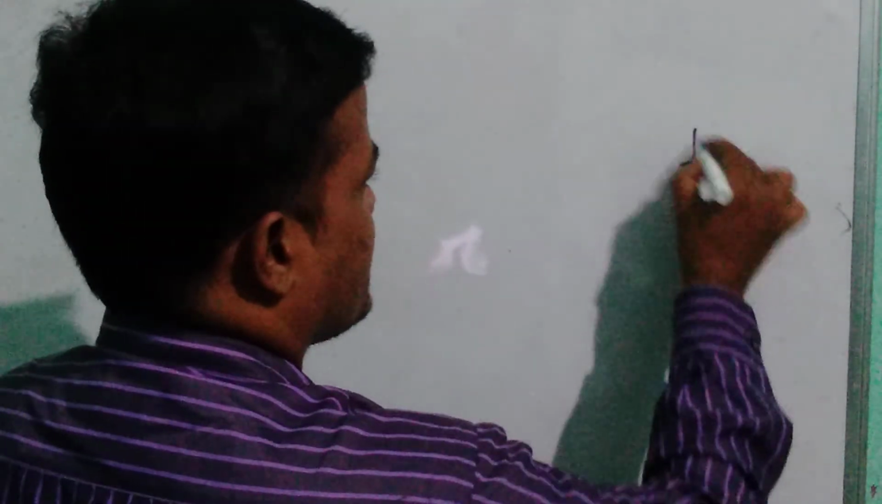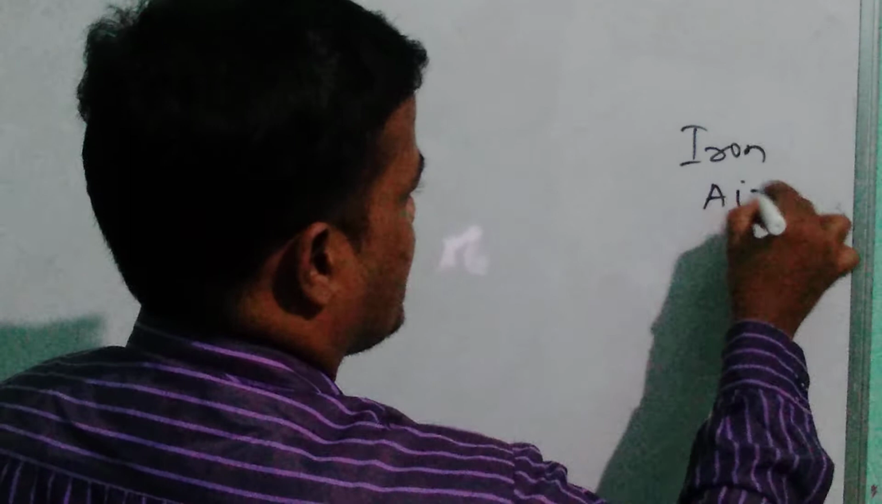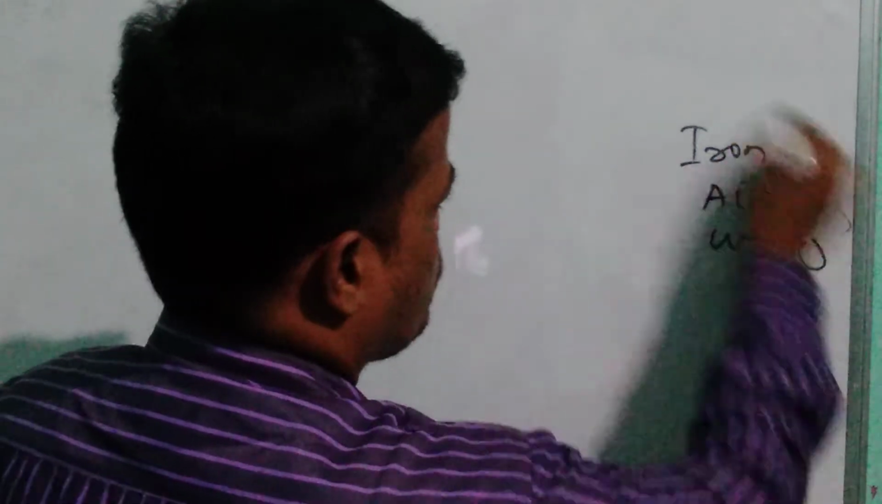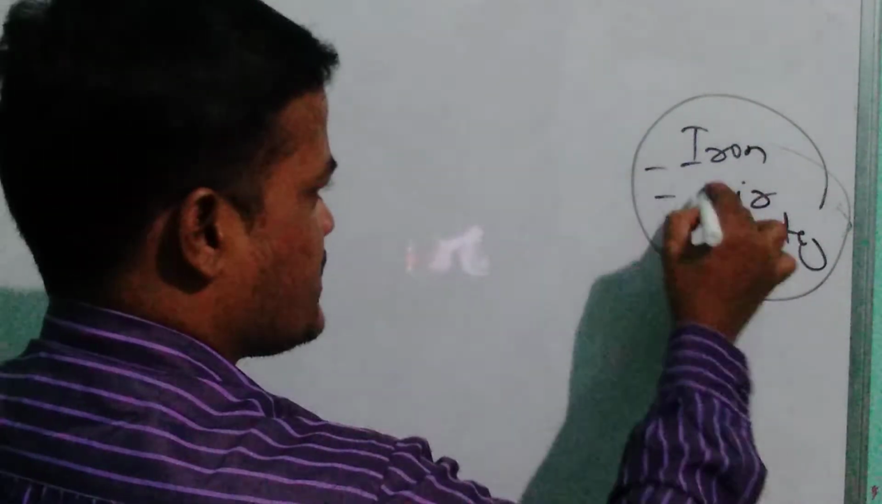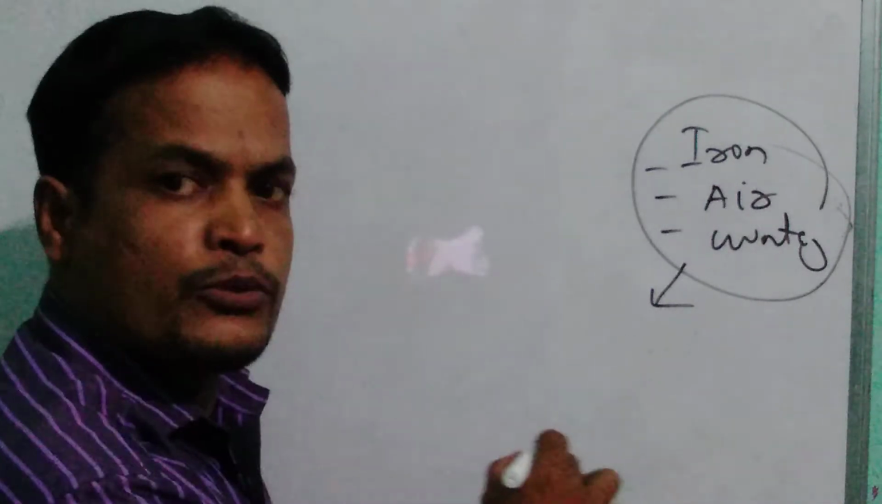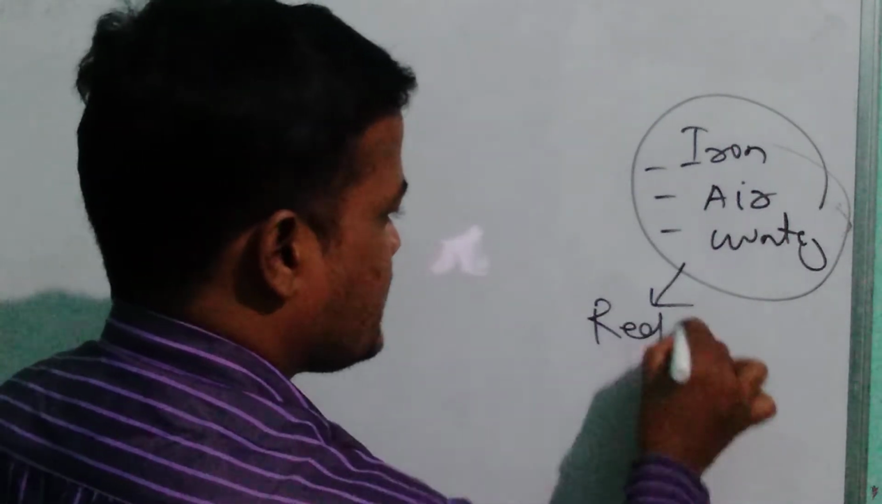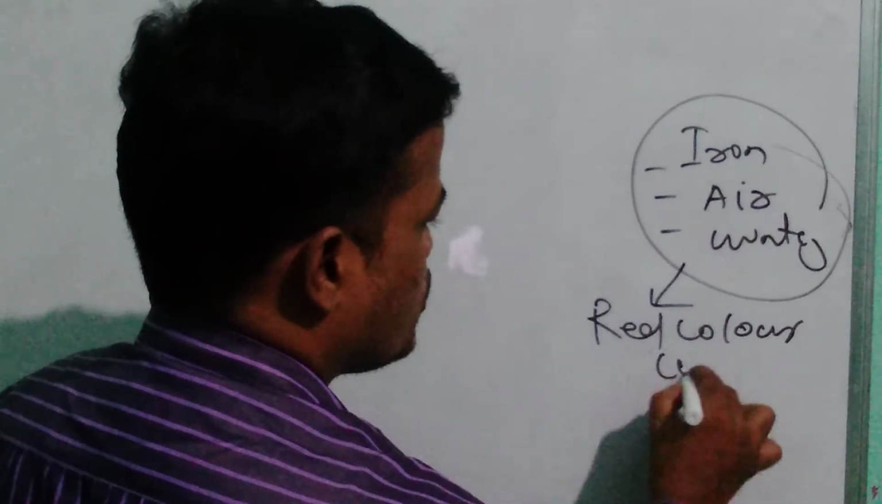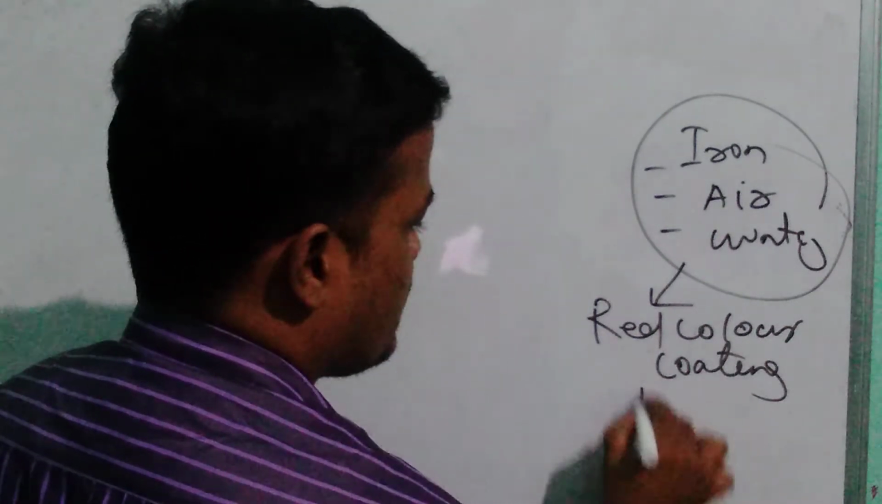So students, when iron or iron articles are exposed in the environment or kept outside, what happens? They come in contact with the water and air. When they come in contact with the air and water, a chemical reaction takes place between iron, air and water. So due to the chemical reaction of these three substances, a new substance is produced, a red color coating, which is called rust.